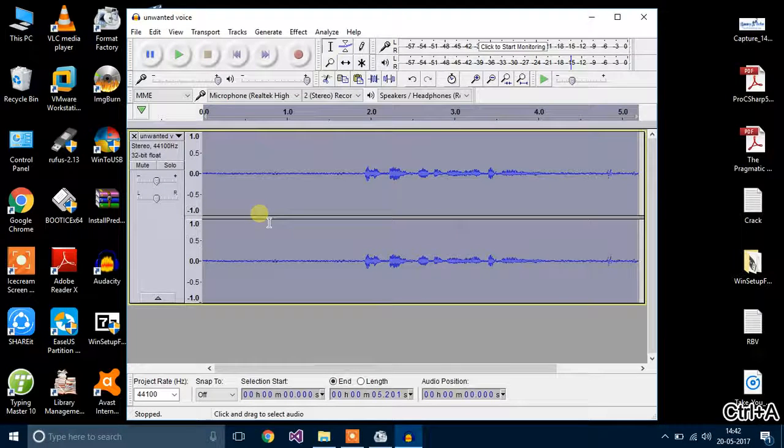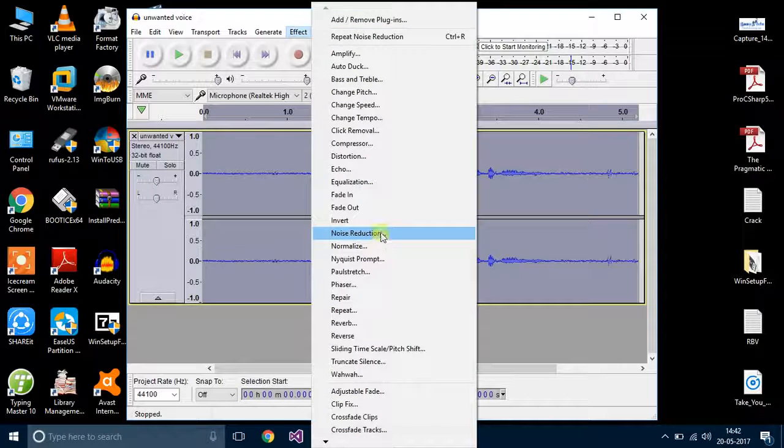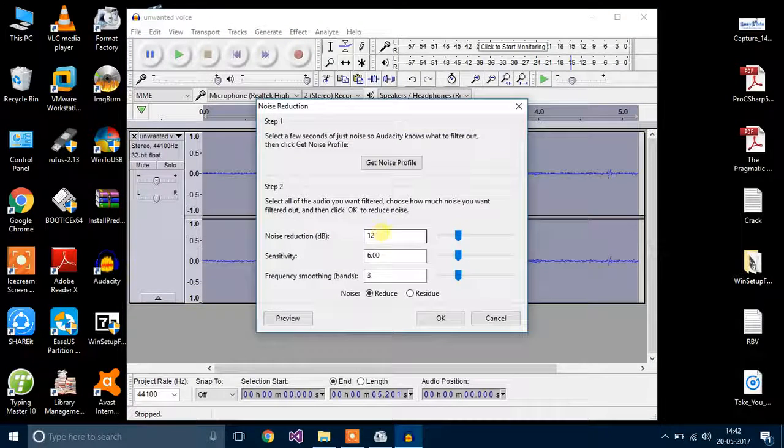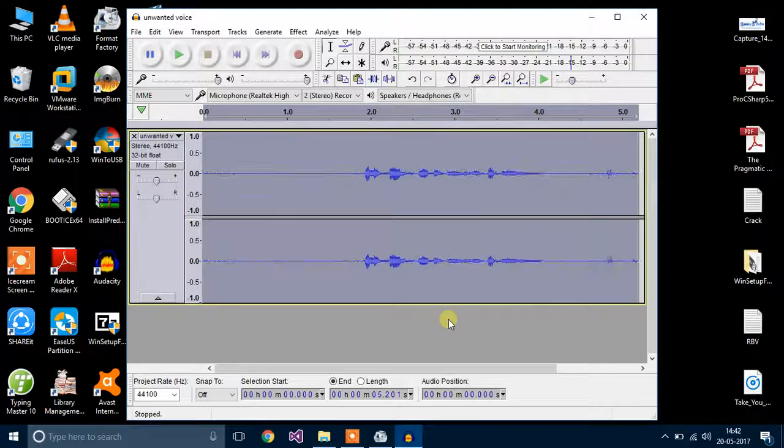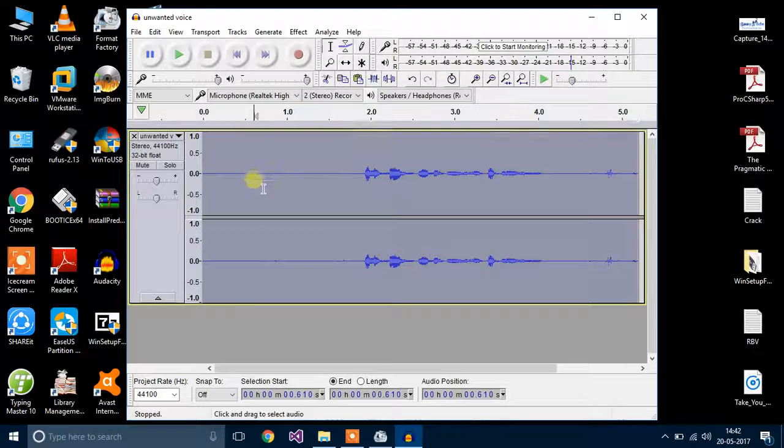Now click select all. Go to effect. Now go to noise reduction. No need to select get noise profile this time. Only click OK. As you can see, the variation is removed.